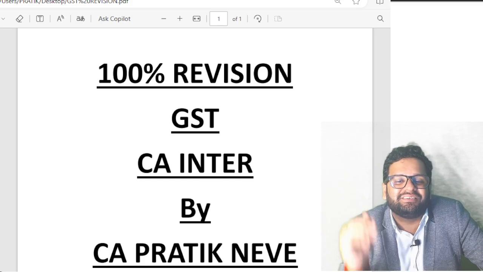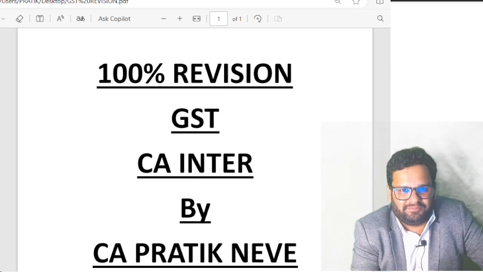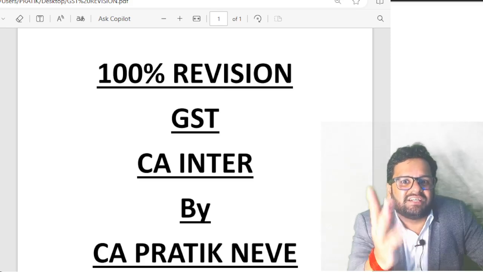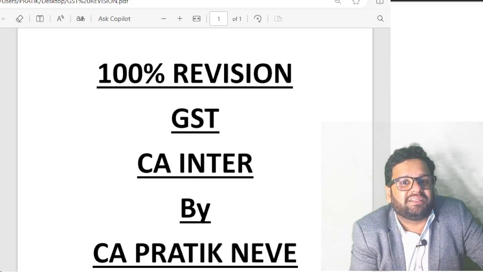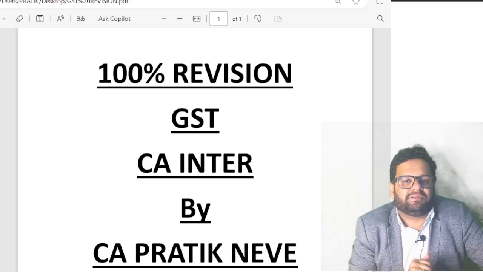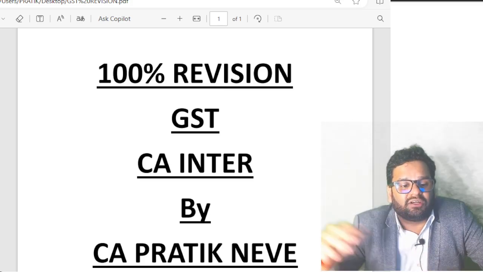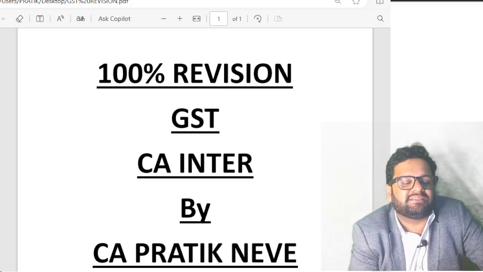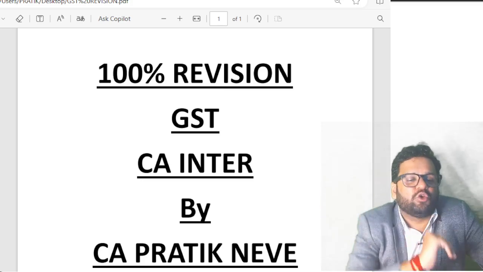Then guys, 12.3, services in relation to immovable property like accommodation, architect, civil engineer: place of supply is where the property is located or intended to be located. But if the property is intended to be located outside India, place of supply is location of recipient. Further, if the property is intended to be located in more than one state, place of supply is each of such states, in some proportion, of course.